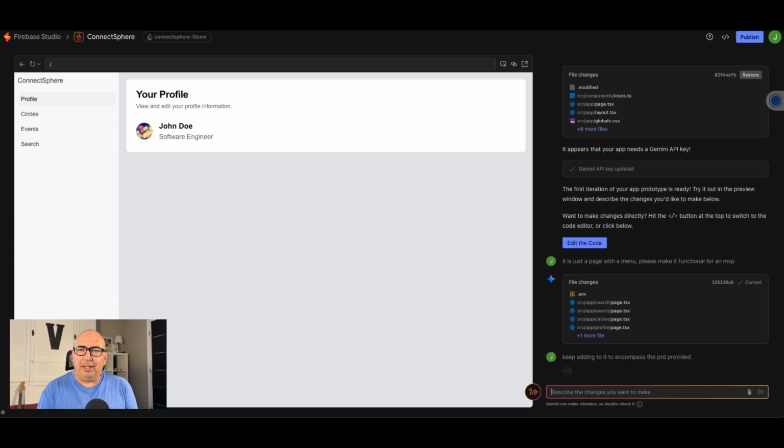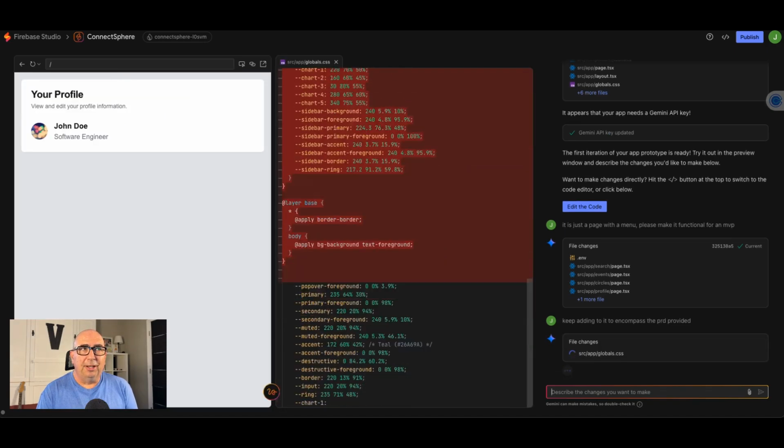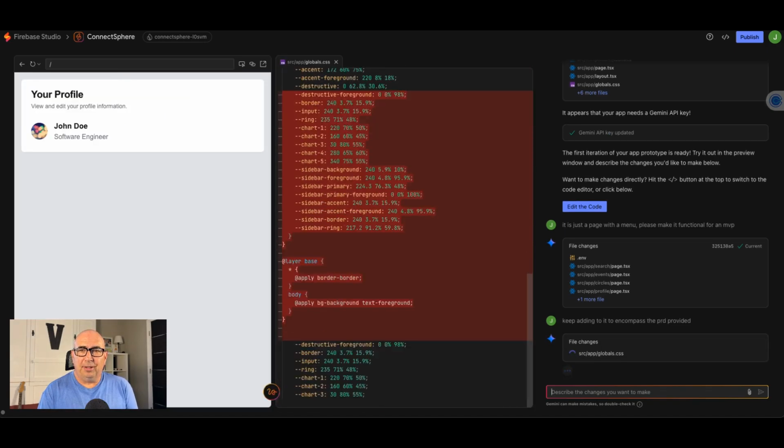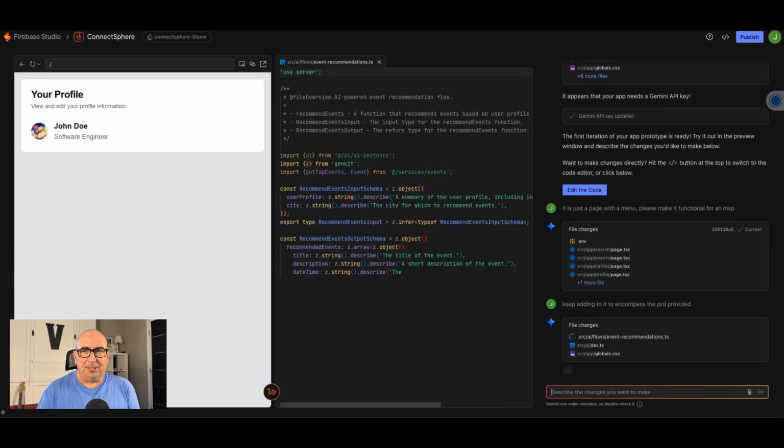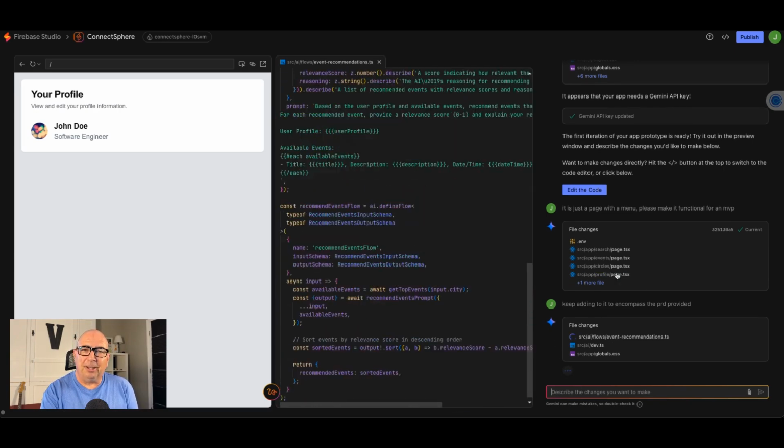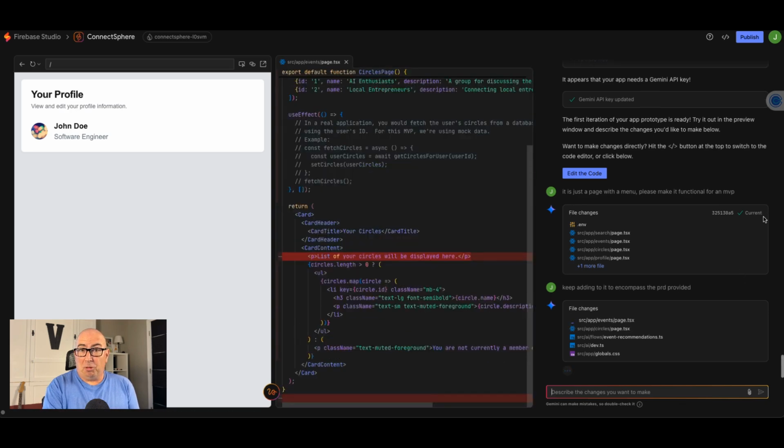I think maybe I misled it when I said make it very basic and non-functioning, that we actually just wanted a very, very, very basic. So I've asked it to go back and look at the PRD and build out the pieces that go along with it.